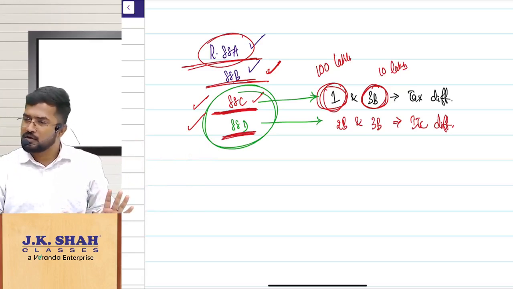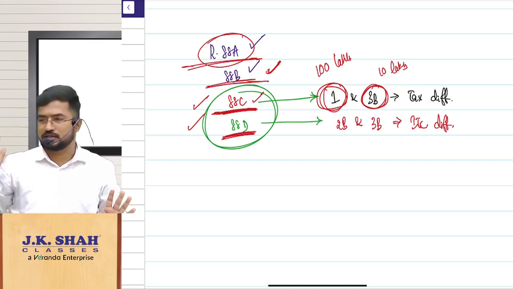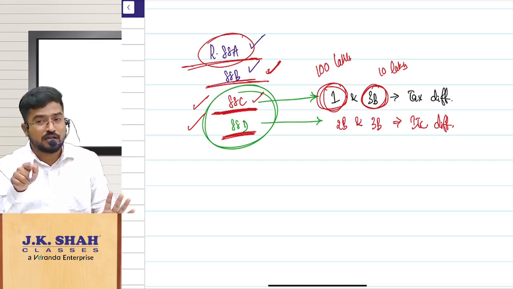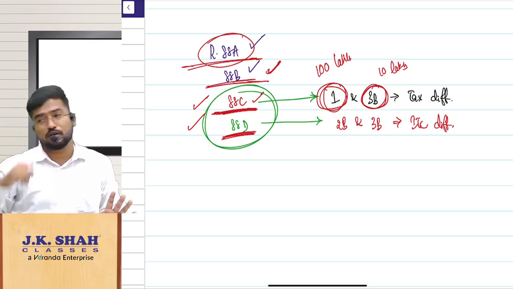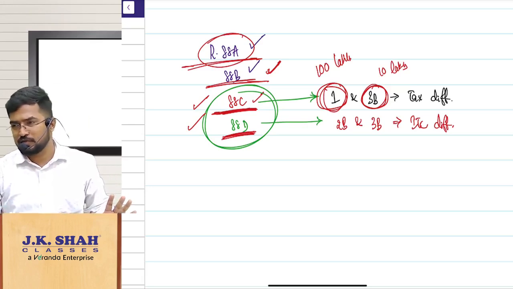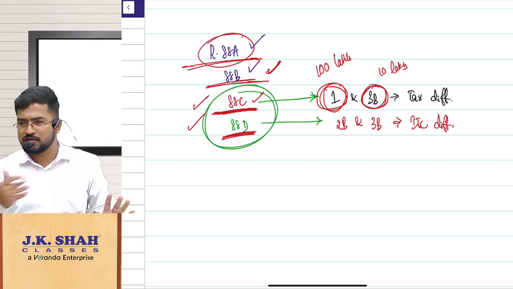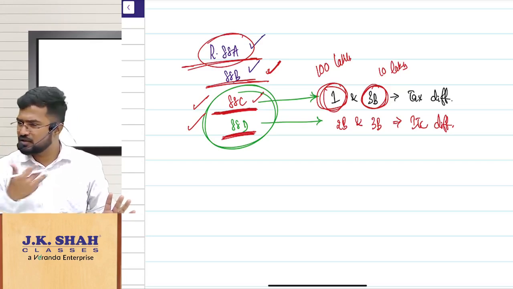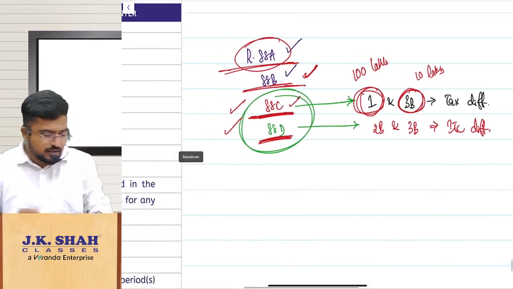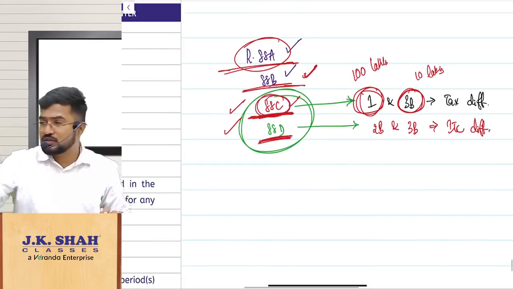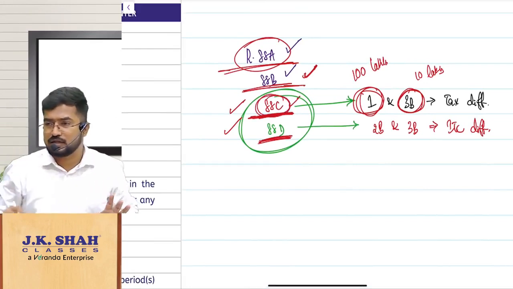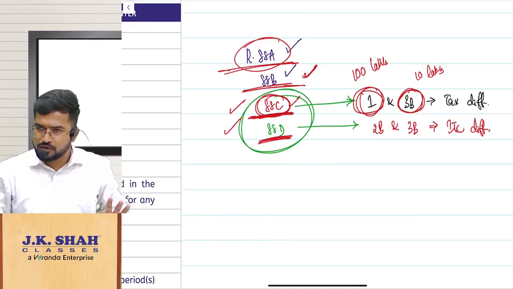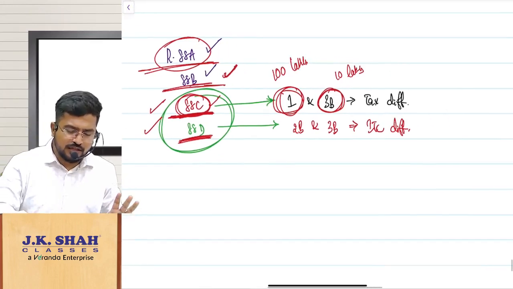So you accept it, pay the amount. Or if you are not accepting it, give an explanation. If you are giving an explanation, that officer may be happy, may not be happy. If he is happy, fine. If he is not happy, then he will proceed for cancellation of registration. All these things will happen. So that is rule 88C. That procedure we have already discussed while discussing your returns chapter. If you remember, no problem. The same story is happening here.